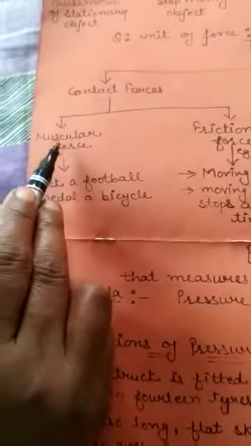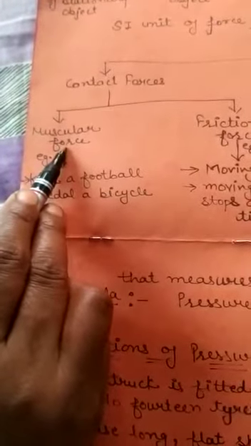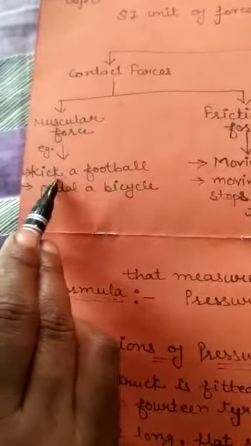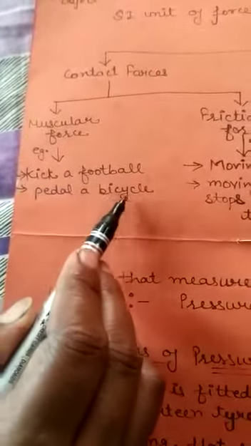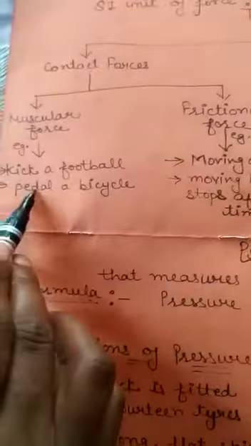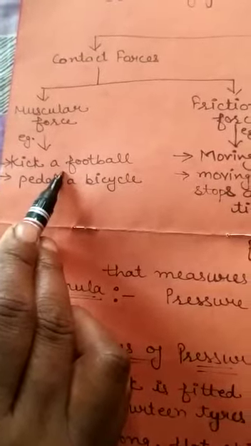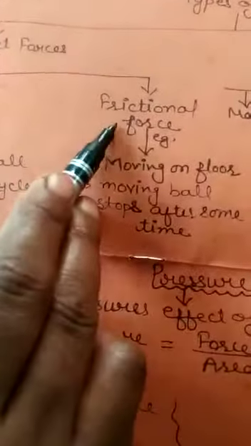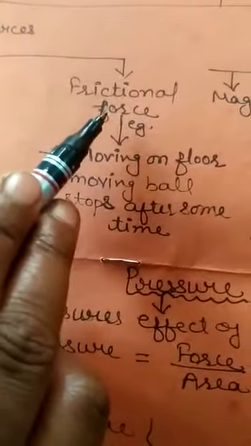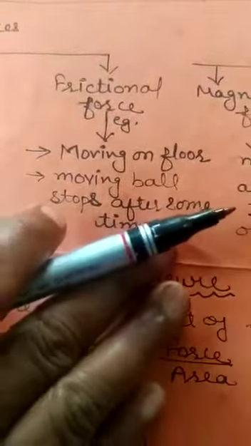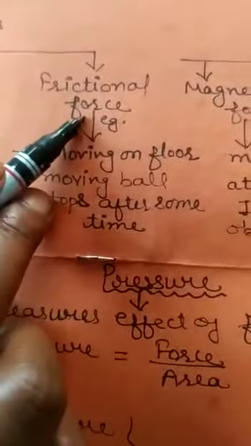First, muscular force. It is a force due to our muscles. For example, kicking a football or pedaling a bicycle. These two forces are due to our muscles. That's why these are called muscular force. And the next one is frictional force. Frictional force is a force that is due to the friction of two surfaces.